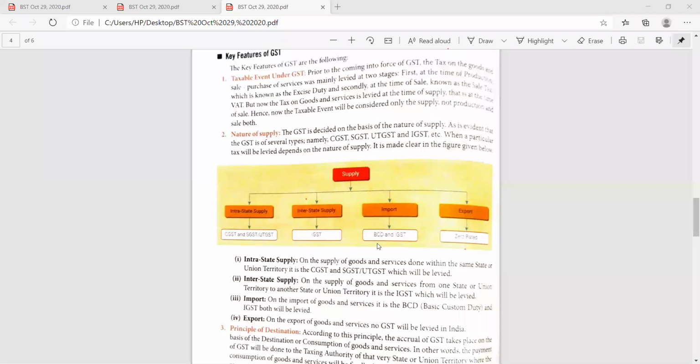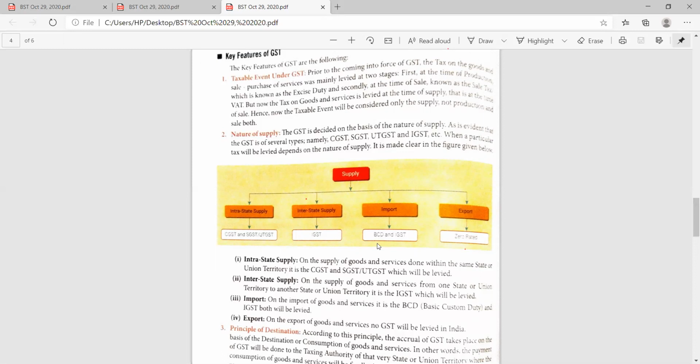Key features of GST. Number one, taxable event under GST. Prior to the GST coming into force, the tax on goods and services, sale and purchase, was mainly levied at two stages. First, at the time of production, known as excise duty, and secondly, at the time of sale, known as sales tax. But now the GST makes it combined, and only one tax will be there. Now the taxable event will be considered only at the time of supply, not at the time of production and sale both.